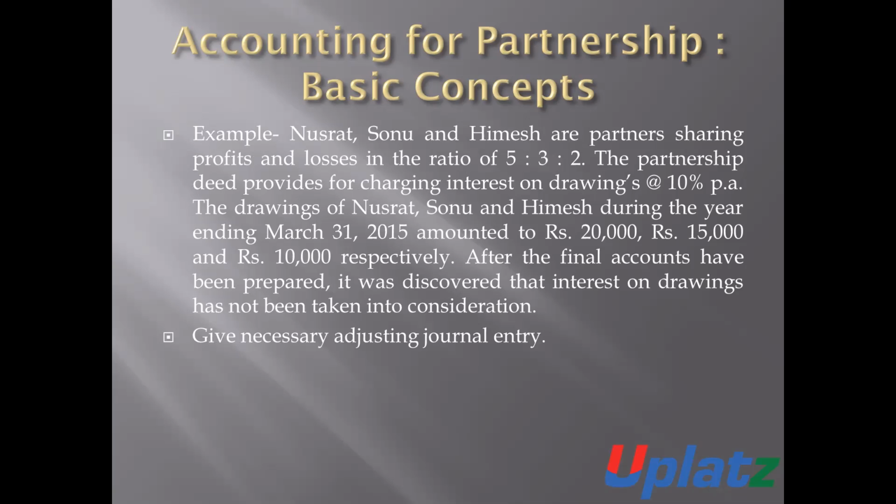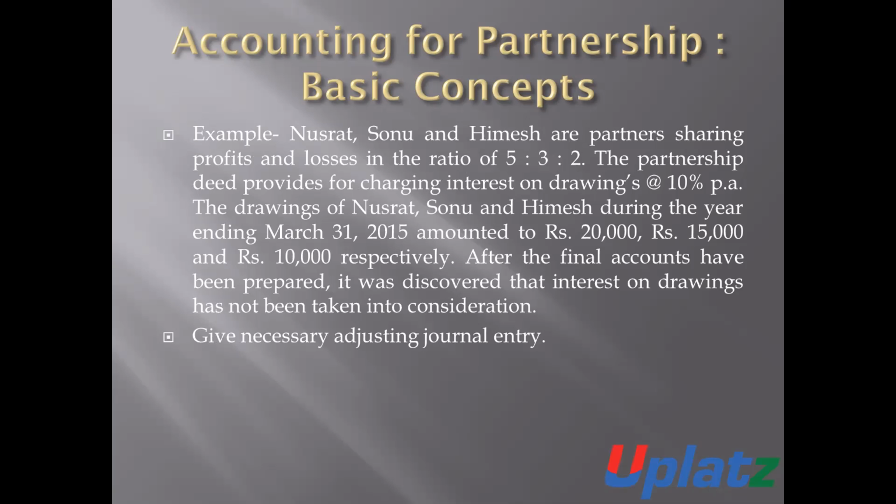The drawings of Nusrat, Sonu and Himesh during the year ended 31st March are 20,000, 15,000 and 10,000. After the final accounts have been prepared, it was discovered that interest on drawings has not been taken into consideration.